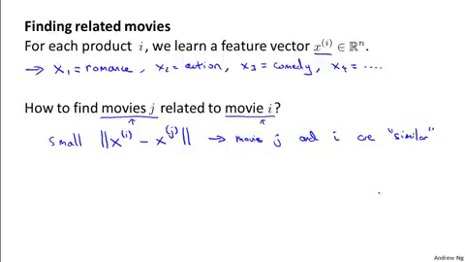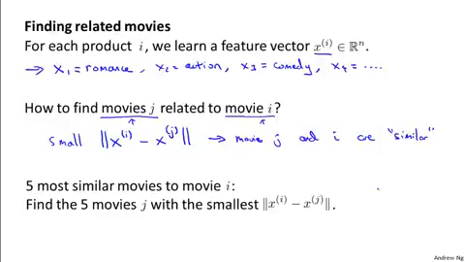So just to recap, if your user is looking at some movie I, and if you want to find the 5 most similar movies to that movie in order to recommend 5 new movies to them, what you do is find the 5 movies J with the smallest distance between the features between these different movies. And this could give you a few different movies to recommend to your user.